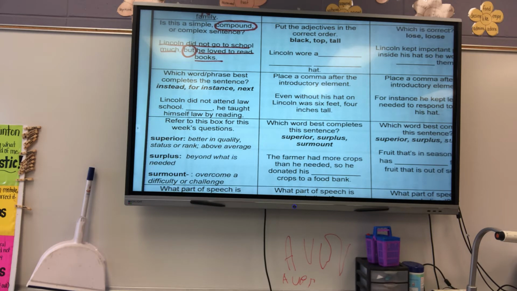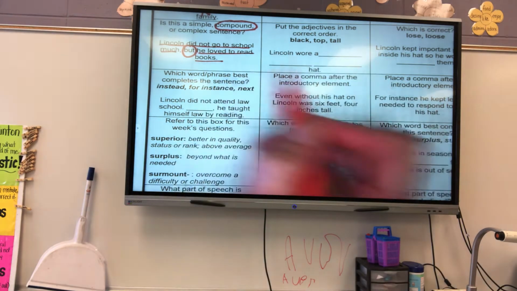All right, which word or phrase best completes the sentence? Instead, for instance, or next. Lincoln did not attend law school. Blank. He taught himself law by reading. All right, what do you think, Cameron? Instead, very good.